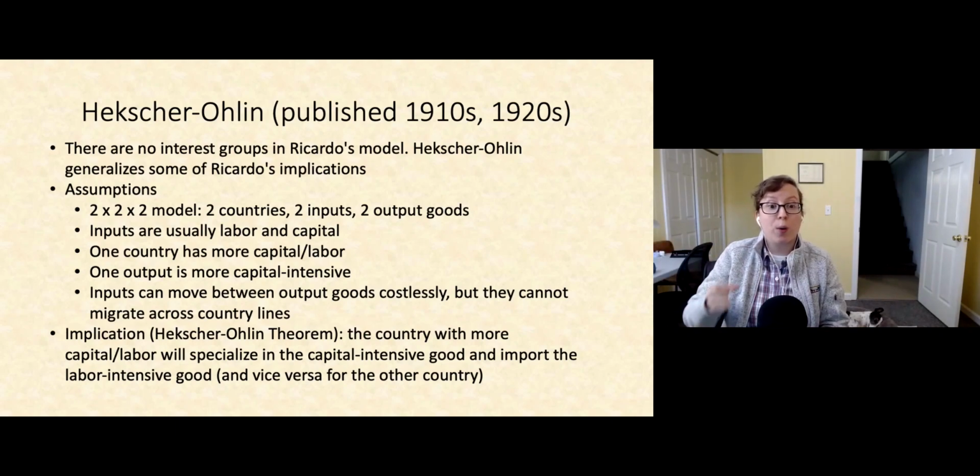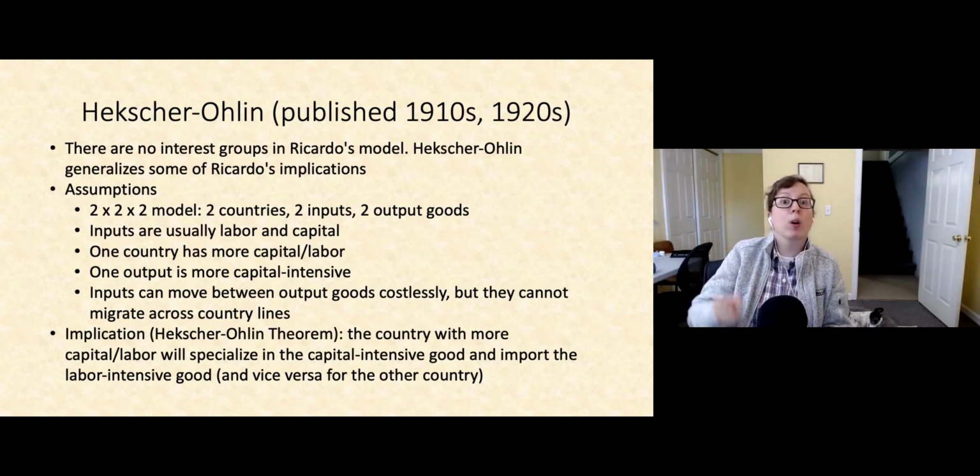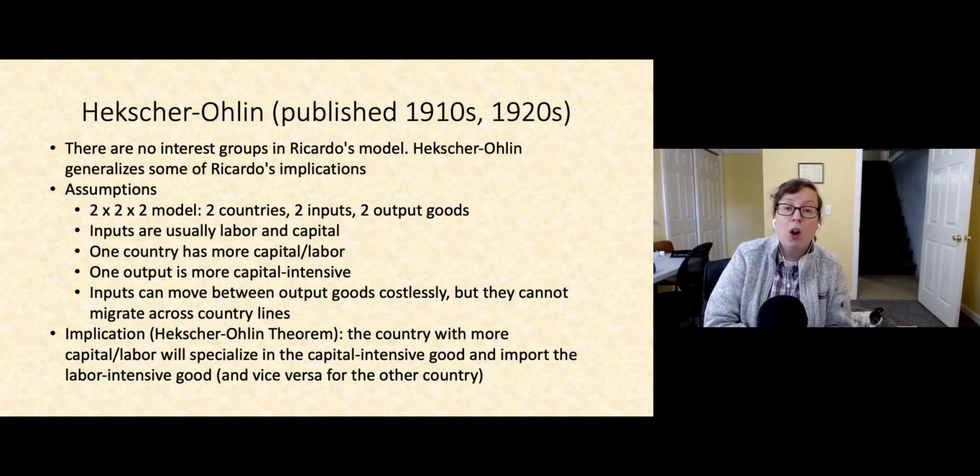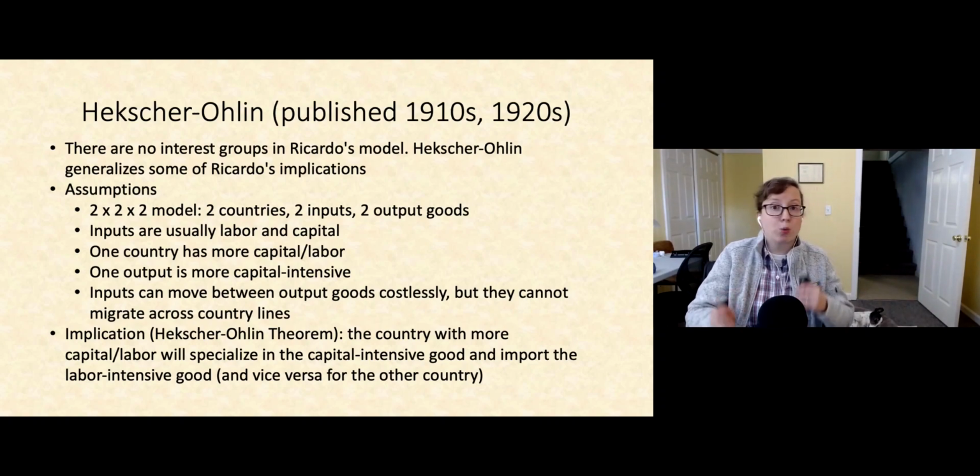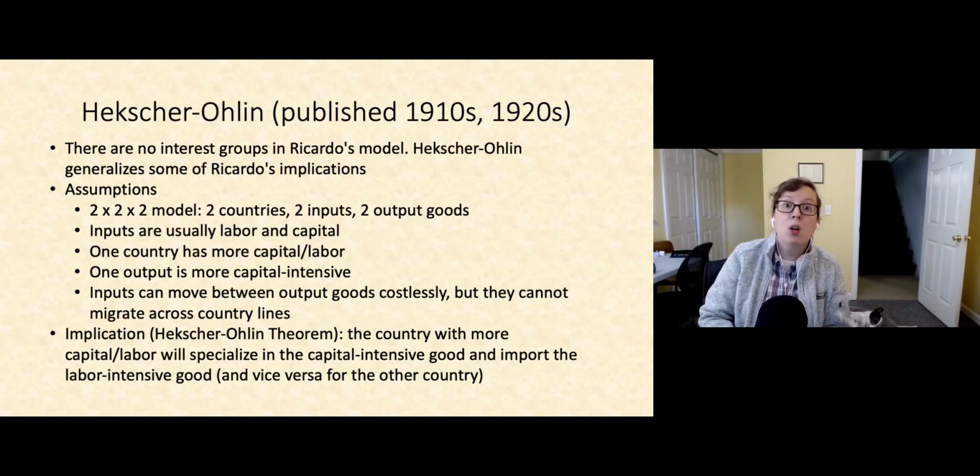We'll say also that one of the output goods is more capital intensive to produce, and the other output good is more labor intensive to produce. Assume furthermore that we can just reallocate the inputs within a country between the production of the output goods in a costless manner. But we will not allow the inputs to migrate across country lines. So these countries can't be trading machines and there isn't migration of people.